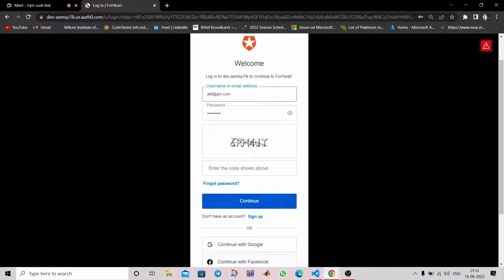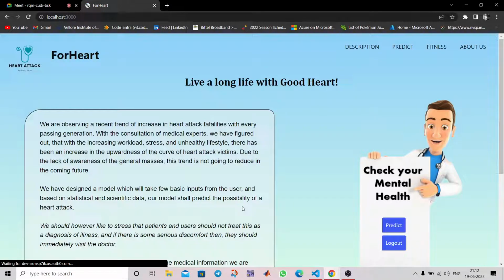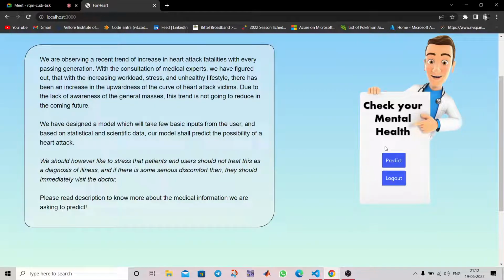So first you need to log in in order to predict the chances of getting a heart attack. Now we have an option to predict after signing in.